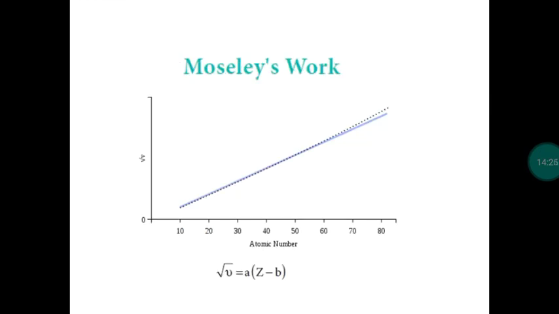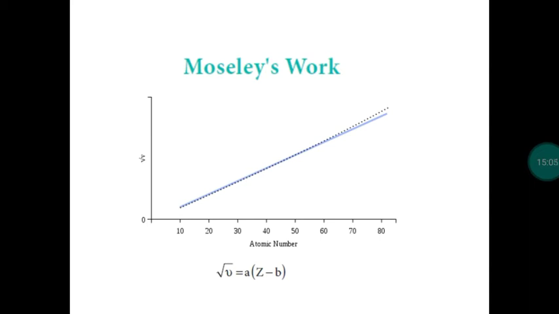Next, Moseley. Moseley is a scientist who discovered atomic number. What he did is he took high-speed electrons and allowed them to strike elements. When the high-speed electrons strike the elements, X-rays were emitted. He observed the frequency of X-rays. The square root of frequency of X-rays was calculated by Moseley. Then he drew a graph.